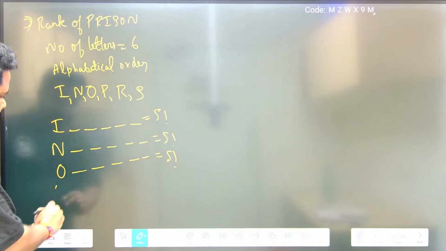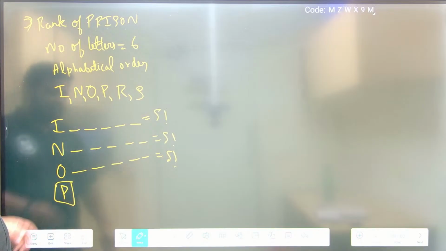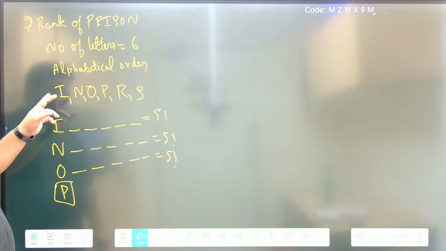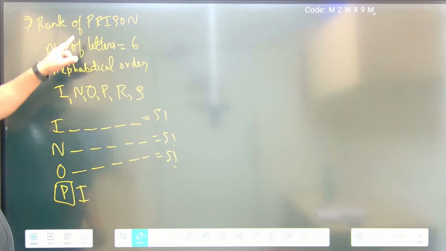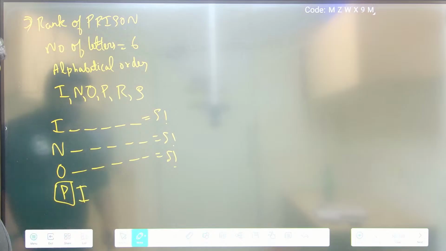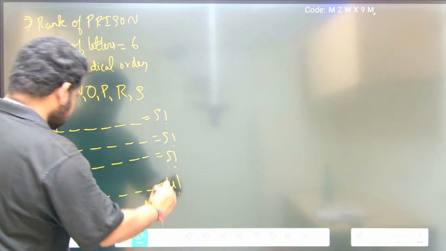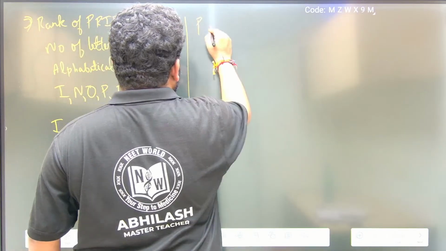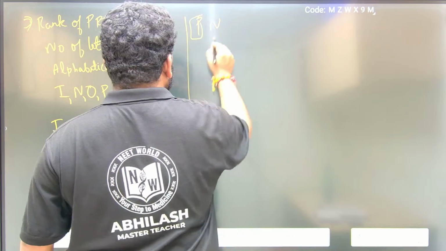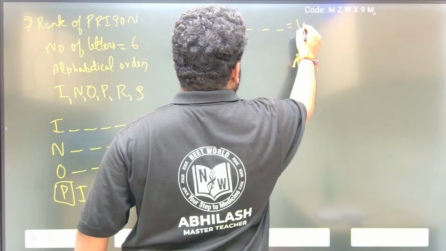If I start with P, I can fix P. Then I should start from the beginning, so it will become I. But I is not what I want, because the word starts with PR, so next should be R. The remaining are 4, which I can write in 4 factorial base. Now I is done. Next, PN. P is fixed, and N means the remaining are 4, in factorial base.